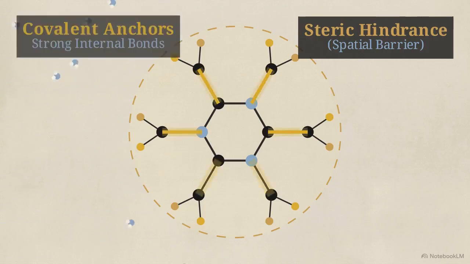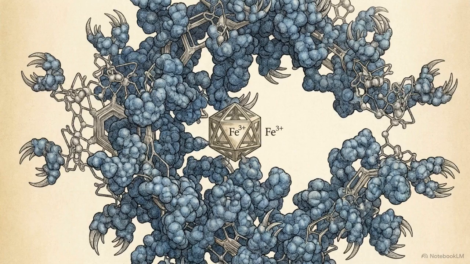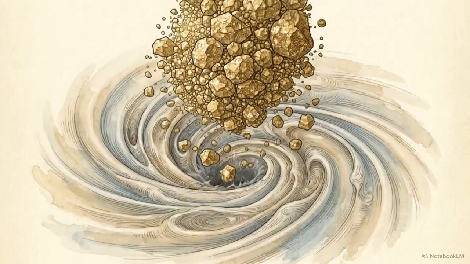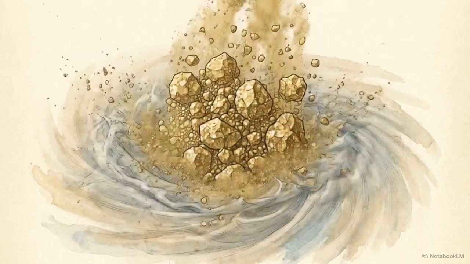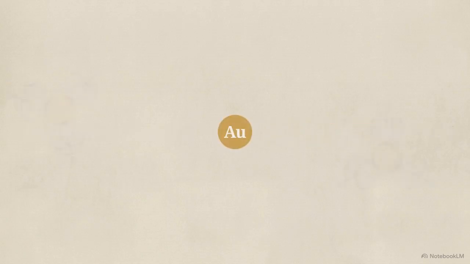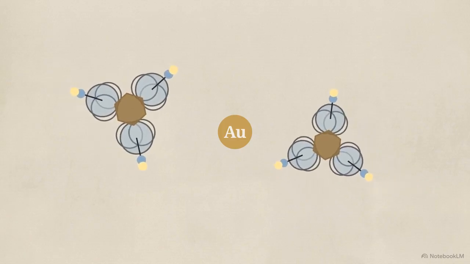These covalent anchors and the molecule's spatial bulk prevent it from decomposing into free cyanide ions during processing. This structural stability prevents the lone pair attack that typically paralyzes biological enzymes. This stability allows mining operations to dissolve gold into solution without releasing toxic free cyanide into the environment. The leaching equation shows a larger coordination complex forming between the gold and the JIN CHAN agent. Fitting these bulky molecules around a single, dense gold atom requires a specific geometric orientation.